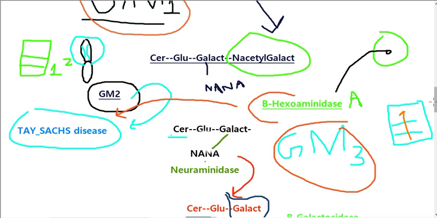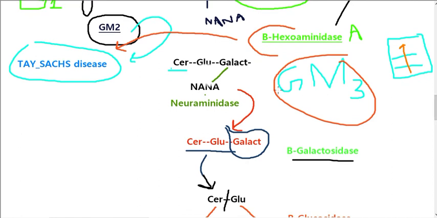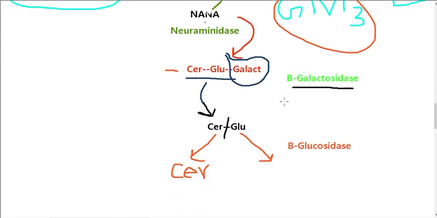But in normal conditions, beta hexosaminidase will cause the removal of N-acetyl galactose, and we will get ceramide glucose galactose, which is called GM3. For conversion of GM3 into glycosphingolipid, the neuraminidase enzyme causes the removal of N-acetyl neuraminic acid, and the compound left behind is ceramide glucose galactose. Again, beta galactosidase will cause the removal of galactose from this, and the remaining compound is ceramide and glucose. And beta glucosidase causes the further breakdown of ceramide and glucose into ceramide and glucose.